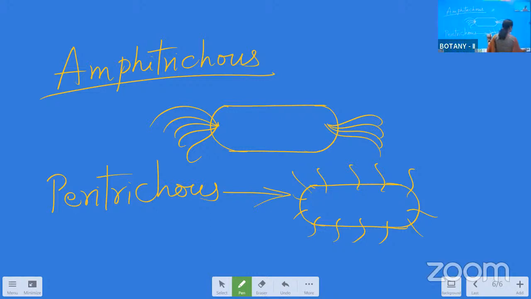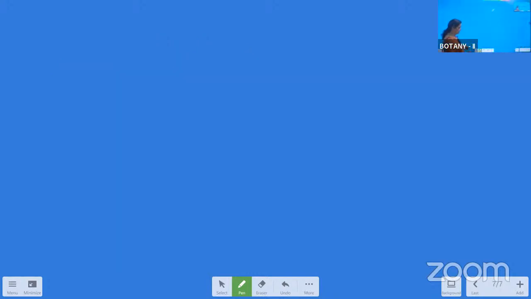Now comes another somewhat bigger answer, but here we can prepare this answer logically. That is nutrition in bacteria.